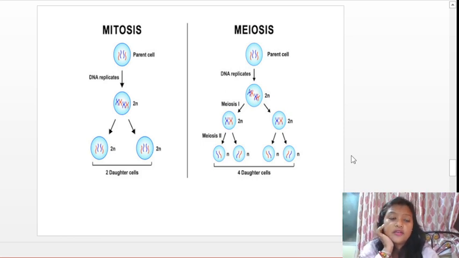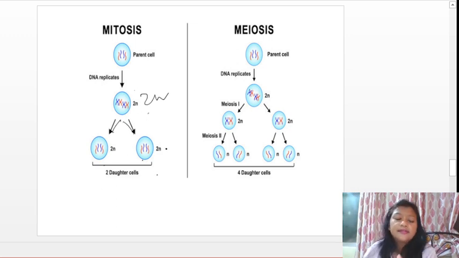Here you can see what's happening in mitosis. The parent cell is replicating, forming 2n, and then 2n is again dividing and forming 2n. So basically from 2n you are getting 2n, the same equational division. But in meiosis, it starts with 2n, replicates, again forms 2n, but then when division occurs again, they form n.